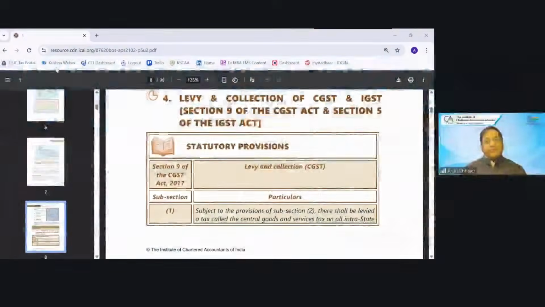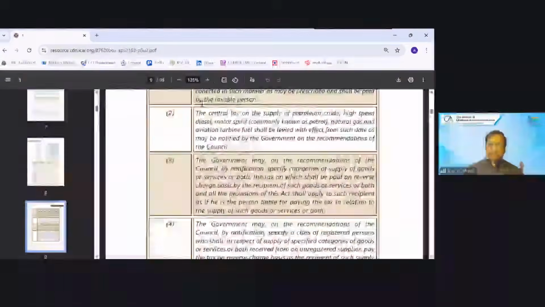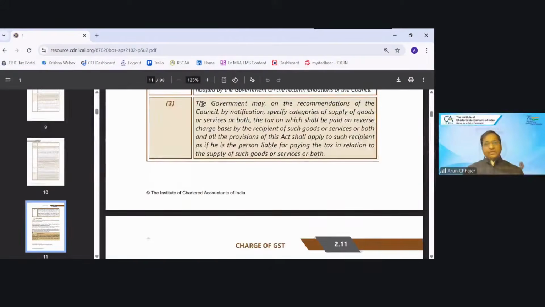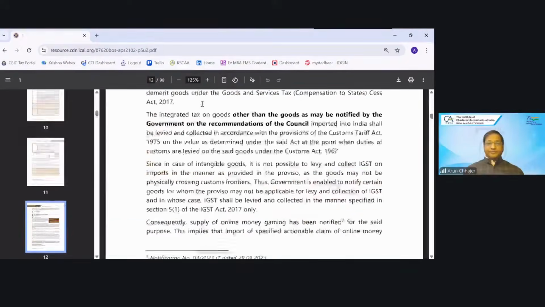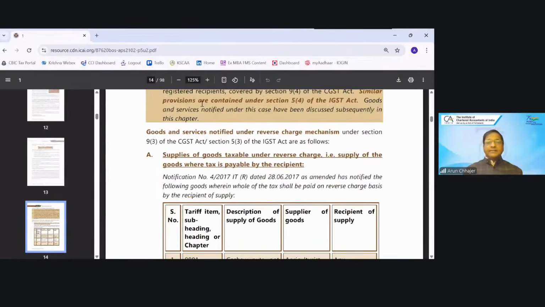So the topic is levy and collection of GST. The topic name is charge of GST, in which we will discuss basically the reverse charge mechanism. So levy is to be referred from the section for levy. I will refer to section 9 of the CGST Act. And mainly the list of goods and list of services are important.